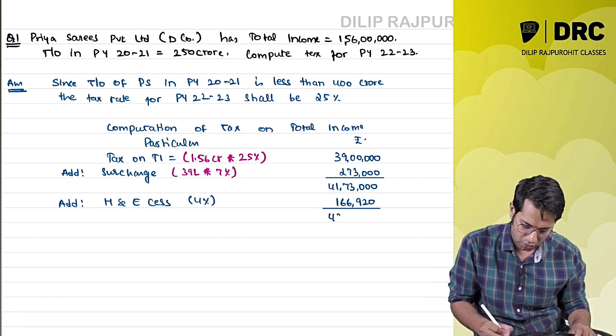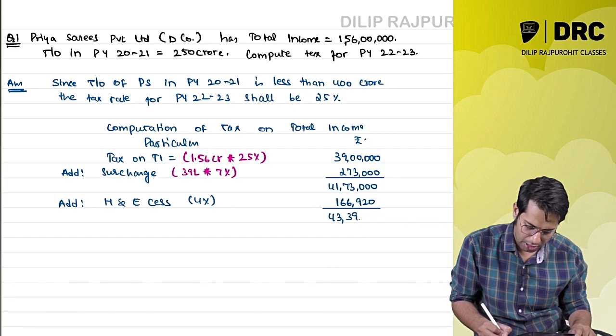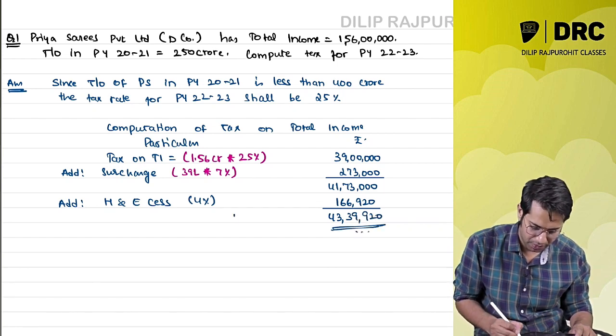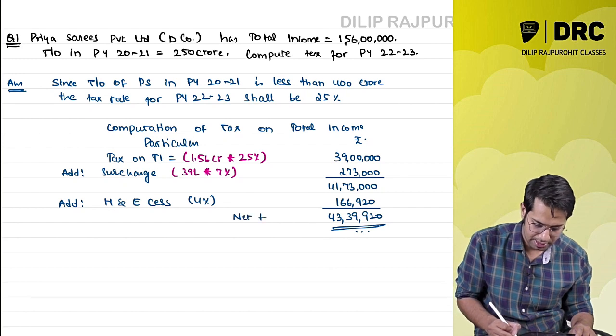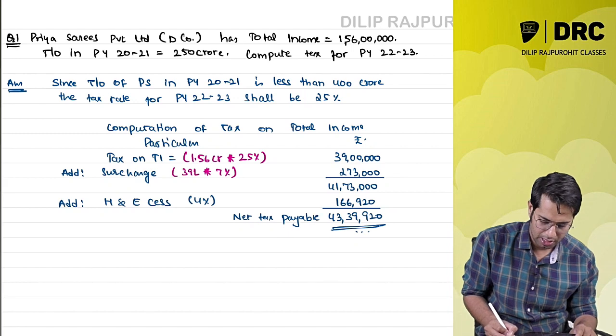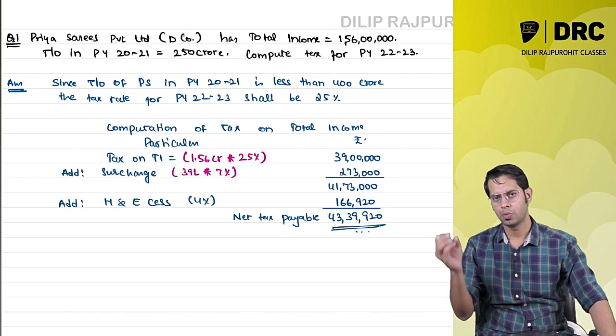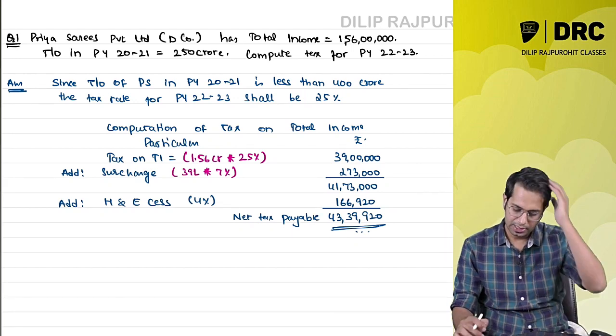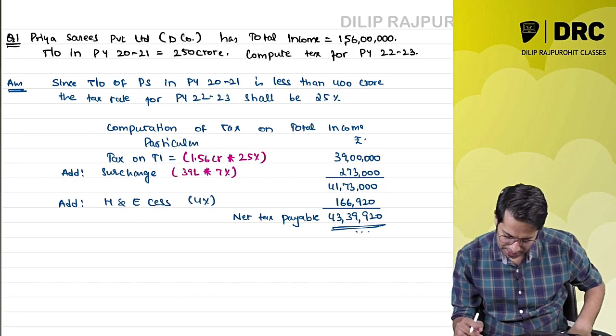So this amount comes to 43,39,920 rupees. This is the net tax payable, the net amount of tax which is required to be paid by this particular company.